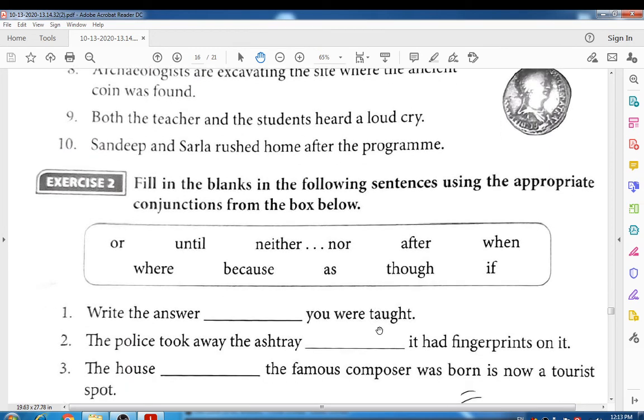Fill in the blank in the following sentence using the appropriate conjunction from the box below. In the box, some conjunctions are given. You have to write the correct one. That means you have to fill this blank correctly.